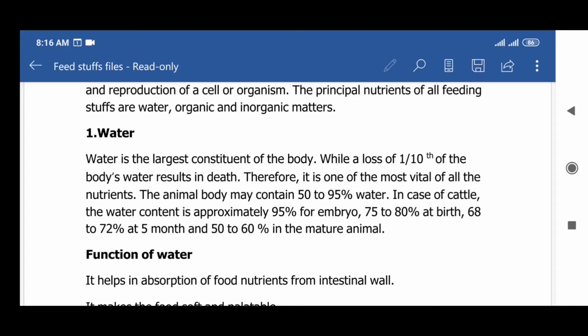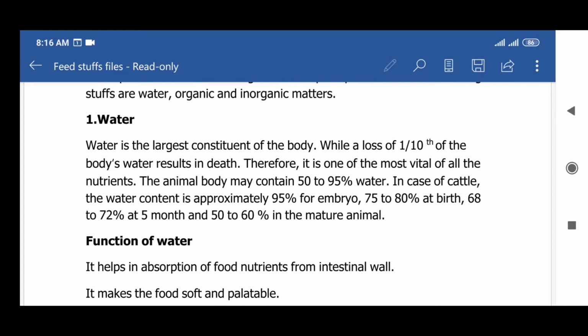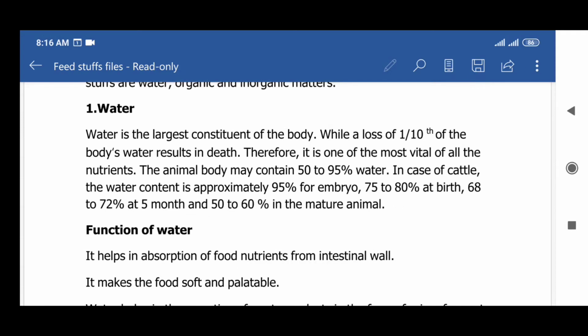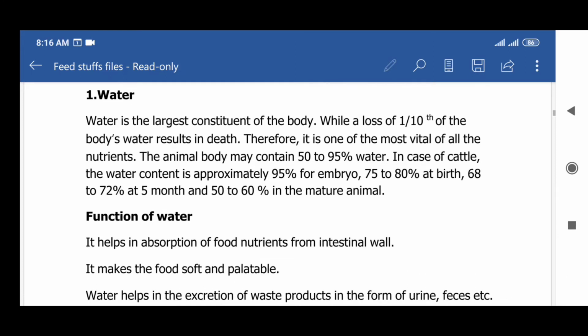Therefore, it is one of the most vital of all nutrients. The animal body may contain 50 to 95% water. In cattle, the water content is approximately 95% at embryo, 75 to 80% at birth, 68 to 72% at 5 months, and 50 to 60% in mature animals.